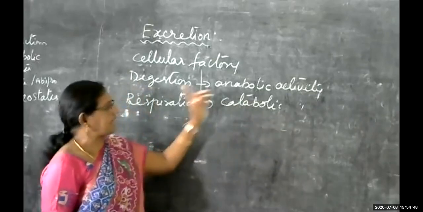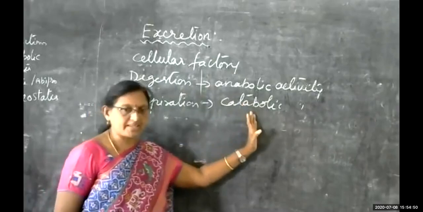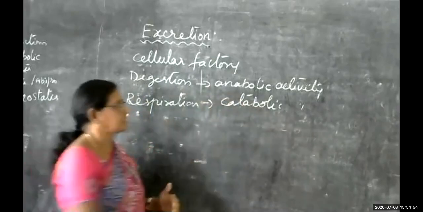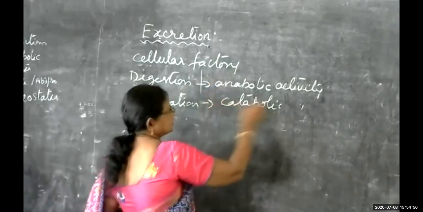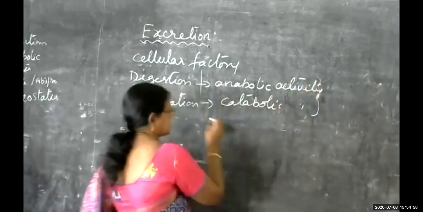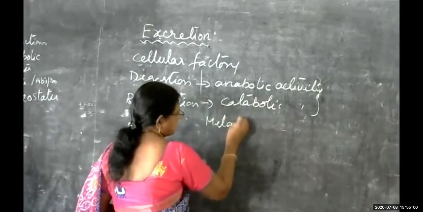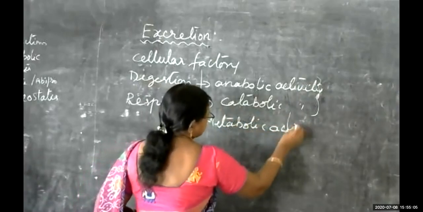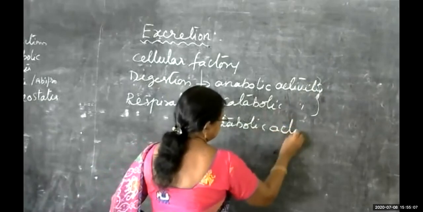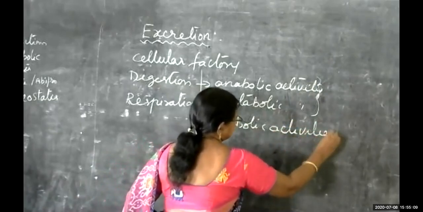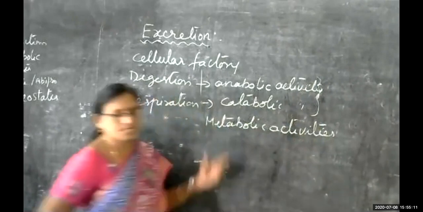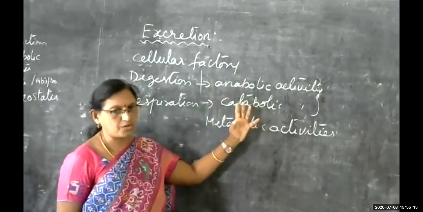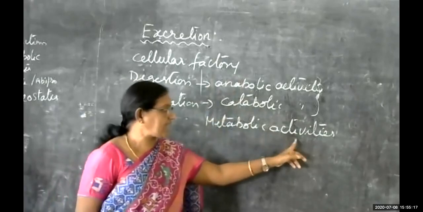When anabolic activities and catabolic activities are carried out by our body together, children, both together are said to be metabolic activities. So lots of anabolic and catabolic activities are carried out, together known as metabolic activities.